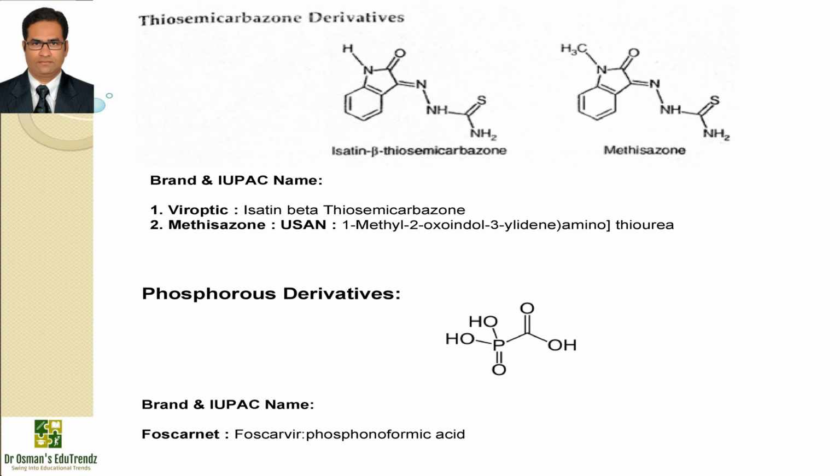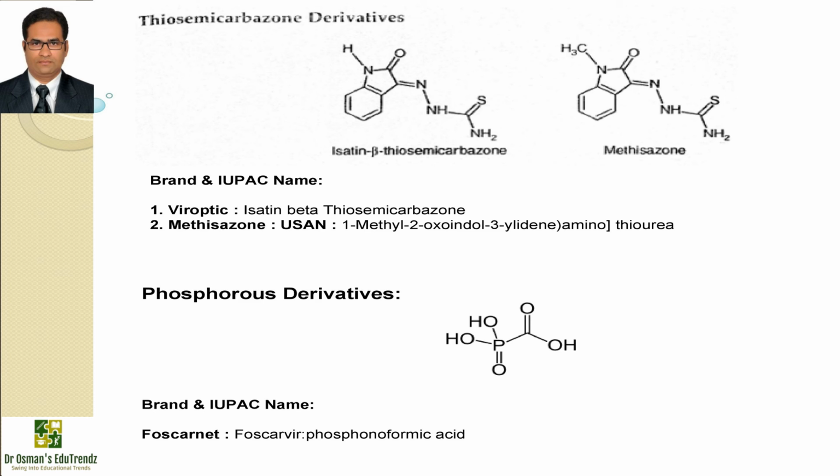Now let us talk about the thiosemicarbazone derivatives like methisazone, available with the brand names Viroptic and Marboran, and the IUPAC name is 1-methyl-2-oxoindole-3-imino thiosemicarbazone. This drug works by inhibiting mRNA and protein synthesis, especially in pox viruses. It has been used in the past to treat smallpox.